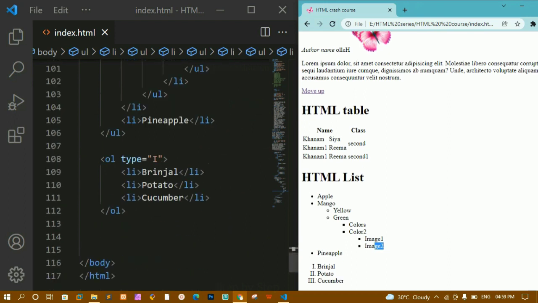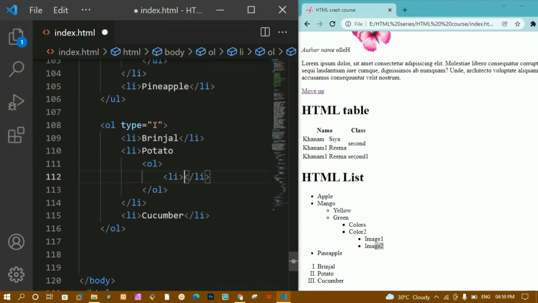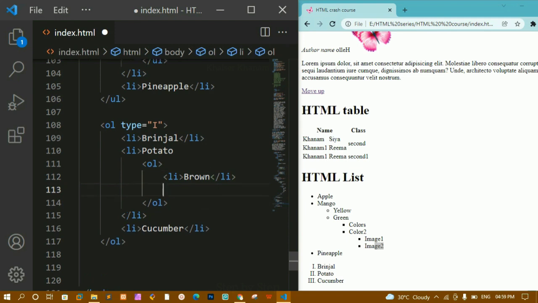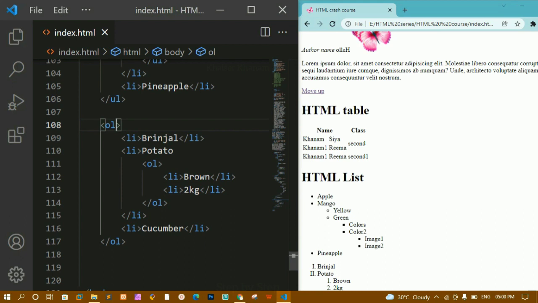In the same way for an ordered list, if I just want to order this one, now here again I'm just going to create OL. Now inside this I'm just going to write LI and here I'll be writing brown. Then next I'm just going to create LI. I'll be writing here 2 kg. I'll save this. I'll refresh this one. Now you can see again. Now here I have given the type as Roman numbers. As of now I'm just going to remove this type.